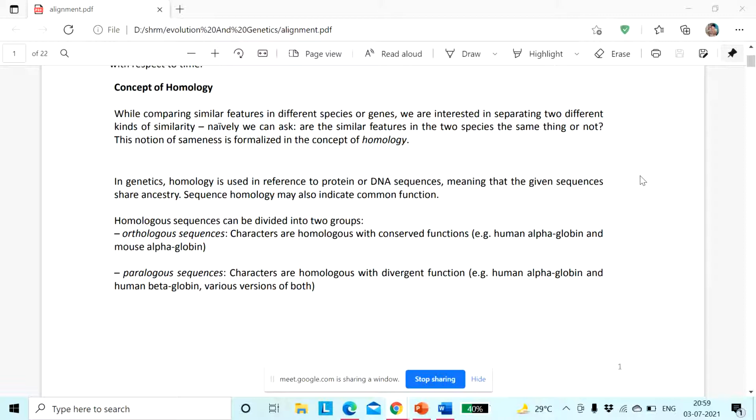So is it clear to you now? Yes, ma'am. And in case of NetChop, we were talking about peptides, right? Because after the processing, they will give you peptides. A peptide contains multiple amino acids, small fractions of the whole protein. So if you are getting a peptide which goes and binds with the MHC molecules, obviously you have submitted the protein sequences to the server, not the DNA sequences.